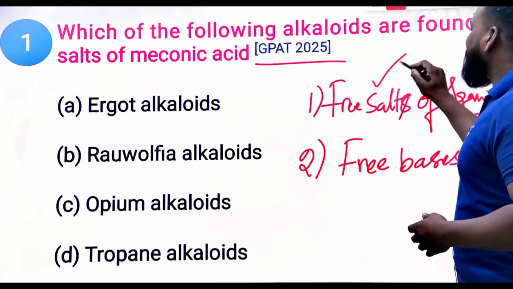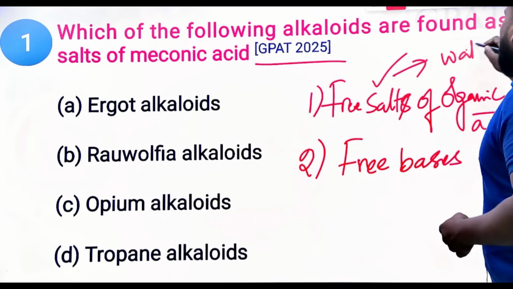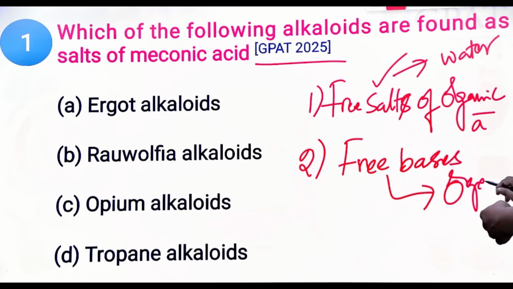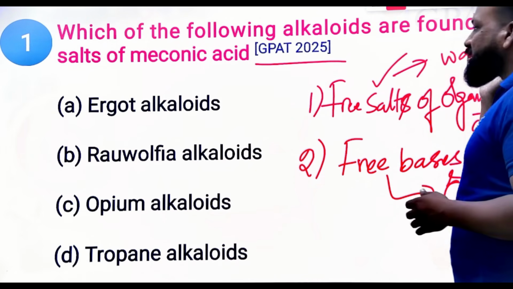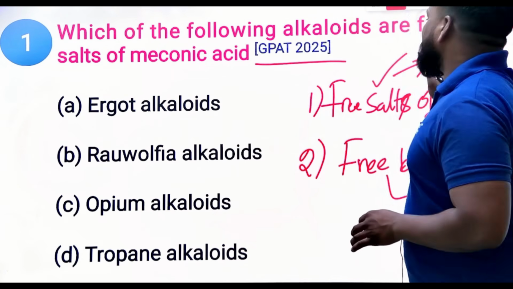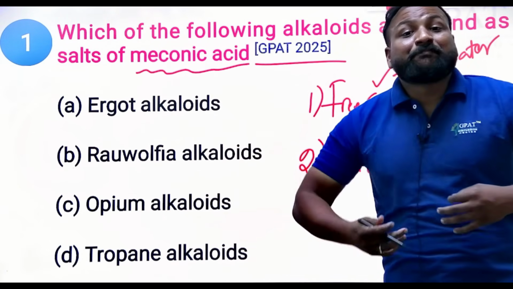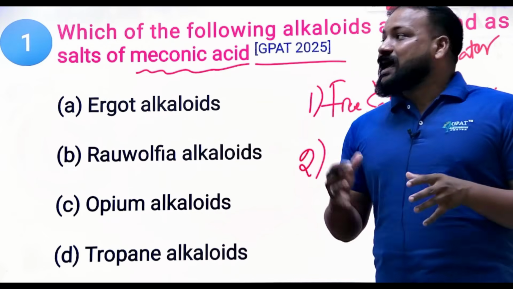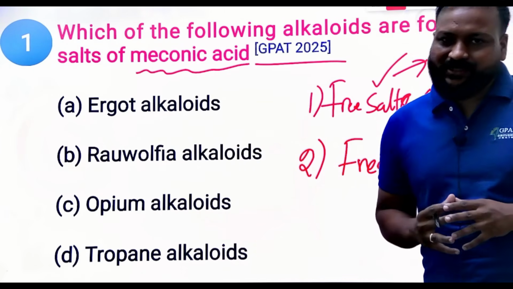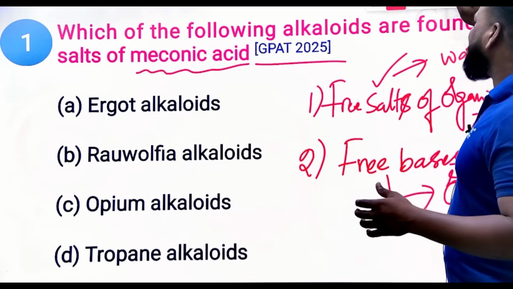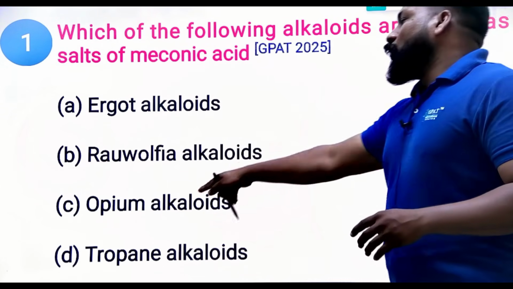Clear? Salts are soluble in water, whereas free bases are soluble in organic solvents. Now, considering that statement, which of the following alkaloids contains meconic acid as its salt? Undoubtedly, the answer is opium alkaloids.